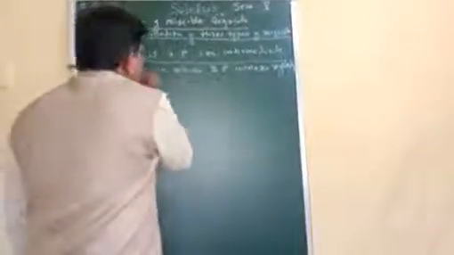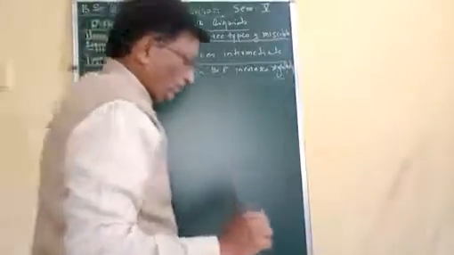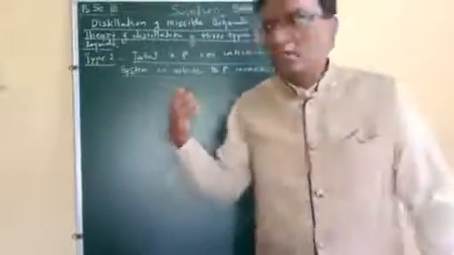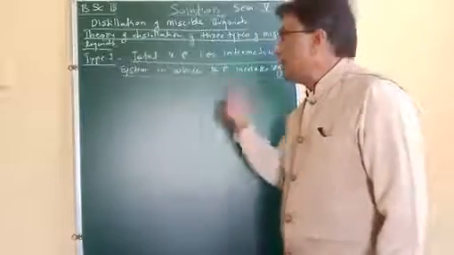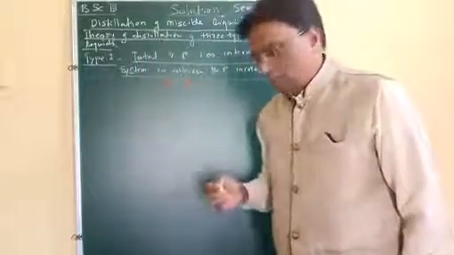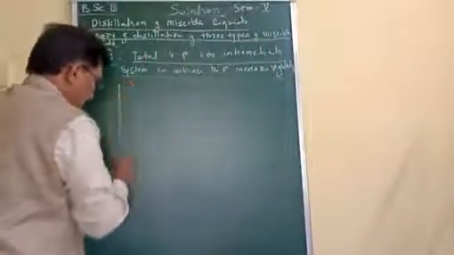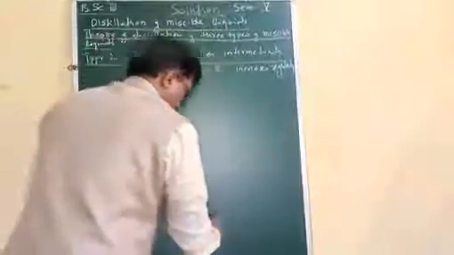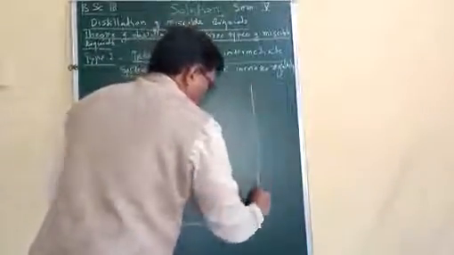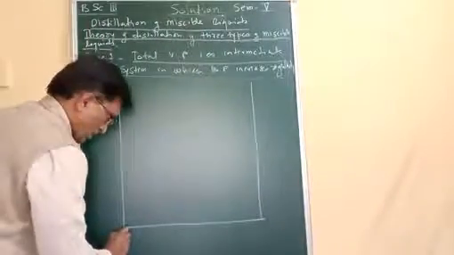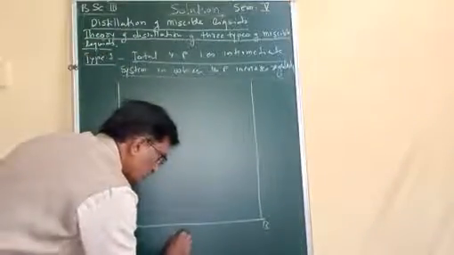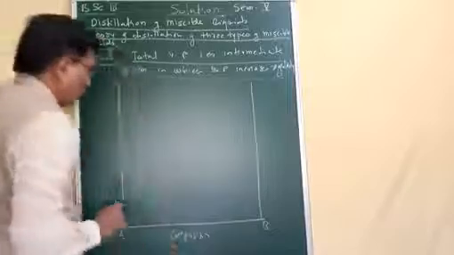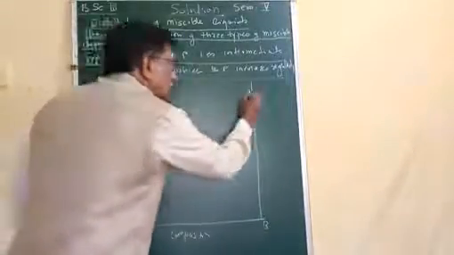Now, in order to explain the theory of distillation of this particular type, we require the boiling point composition diagram of this type. Now we have the boiling point composition diagram of this type. Pure A, pure B, and intermediate compositions.